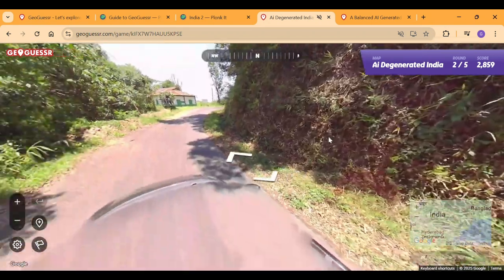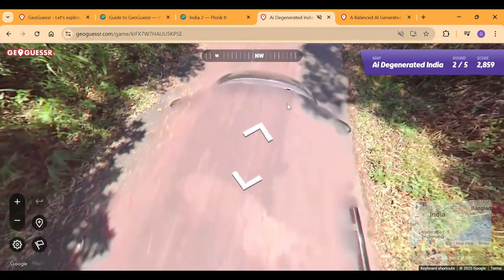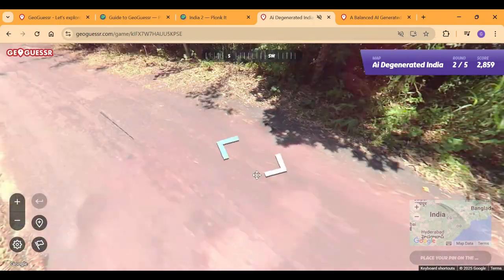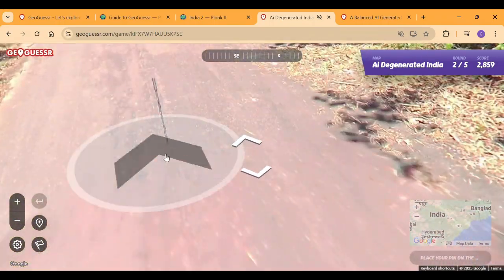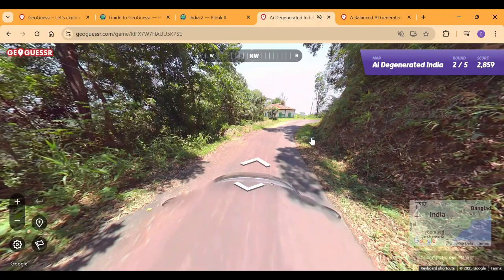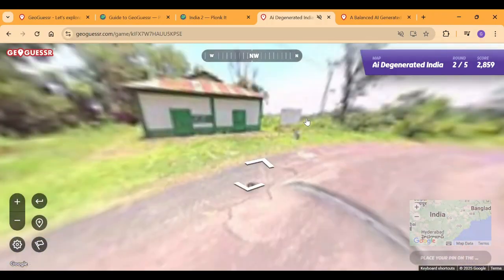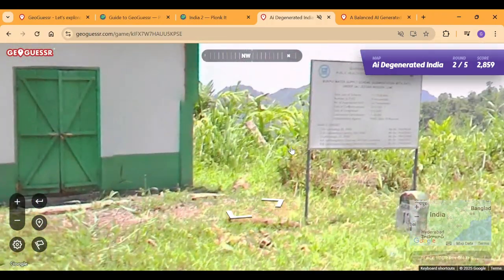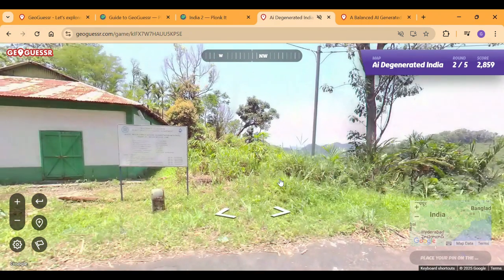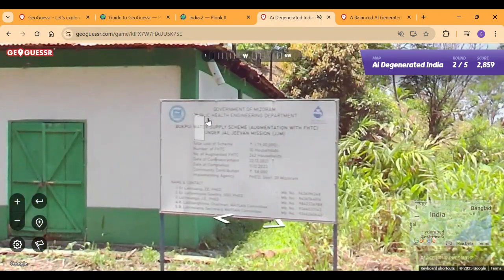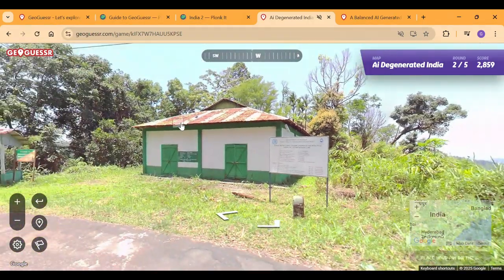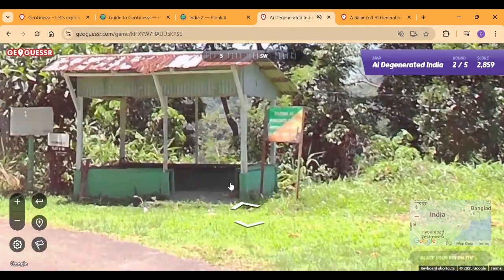Let's continue the spirit. Another black car. Another boxcar maybe. Oh, it has an antenna. Damn, antenna. Okay, so we need to go here and let's see what the language is already. Okay, we're already in a good one. So this one doesn't have government of Mizoram. Yes, let's go. So we already have the location already.